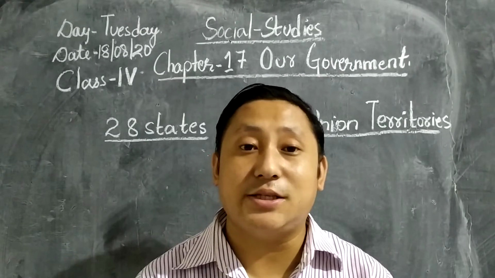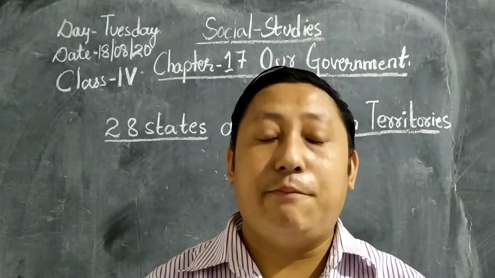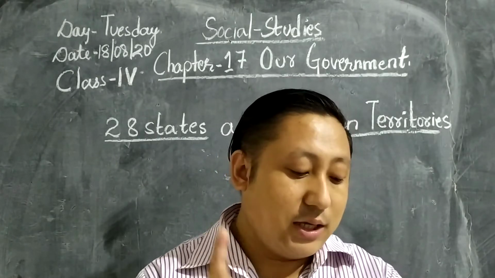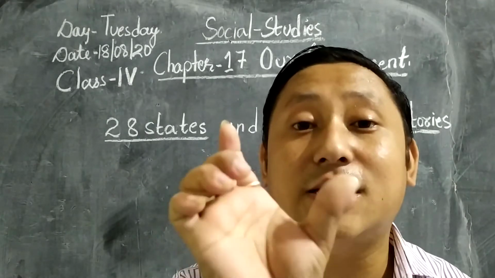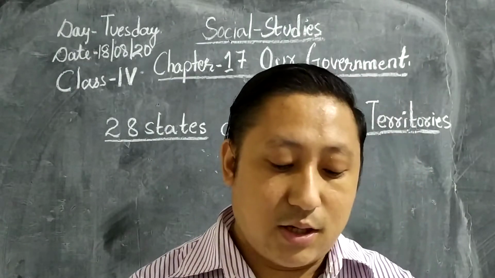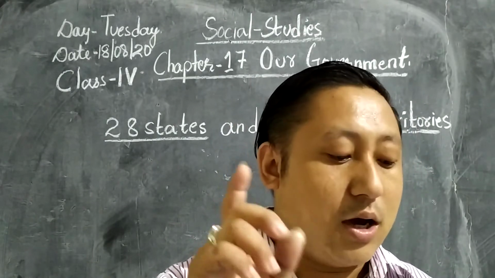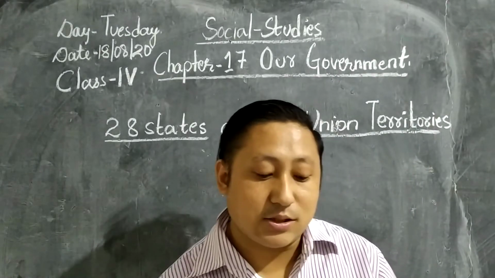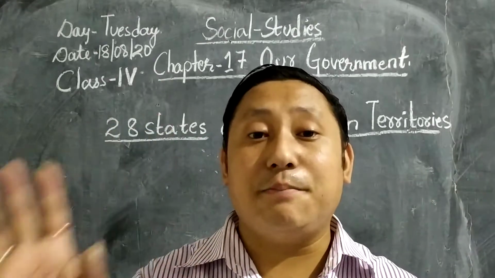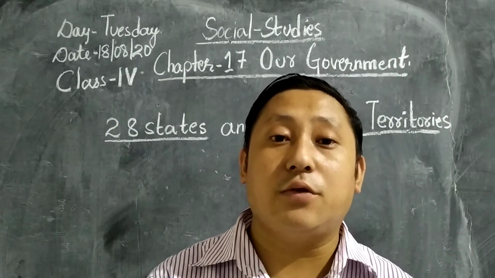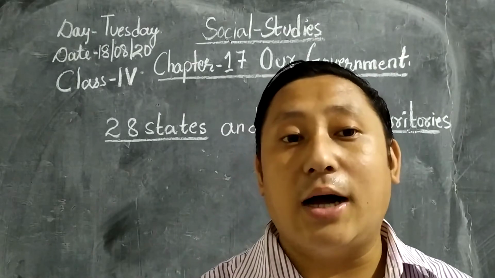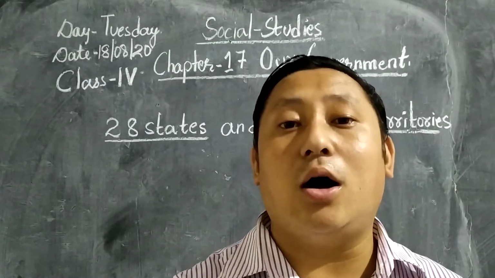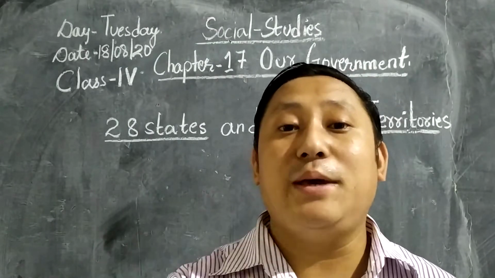Who are included in the central government? The president, the vice president and the council of ministers along with the prime minister are included in the central government. The central legislature or parliament makes laws, rules and regulations for the whole country. That means you are not allowed to go against the rule or the law. If you break the law or the rule of the country, then you will be behind bars.